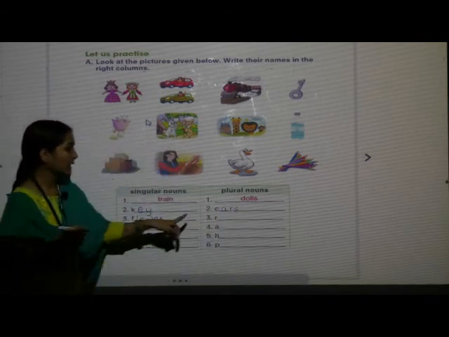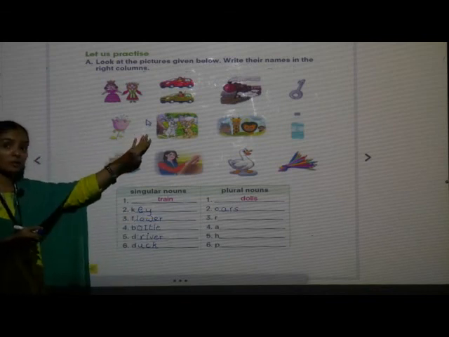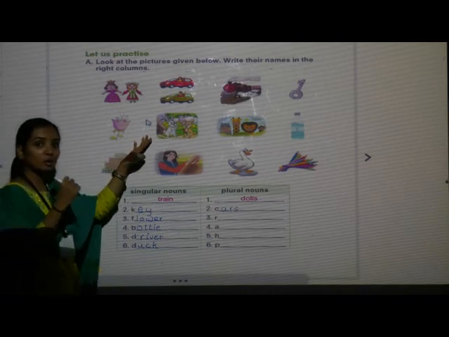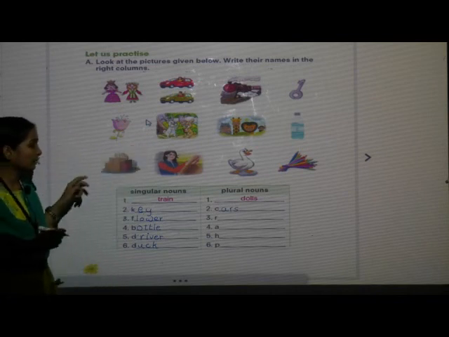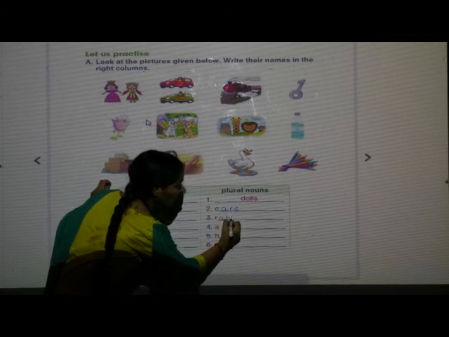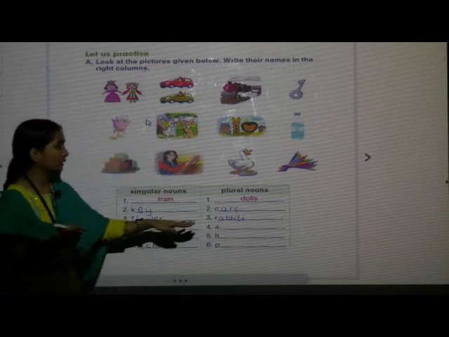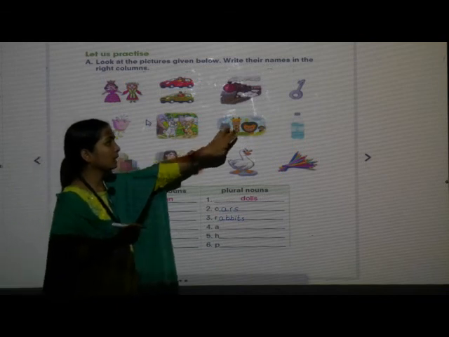Cars. Okay. Next, how many rabbits do we see in the picture? Two. More than one. So R-A-B-B-I-T-S. Rabbits.